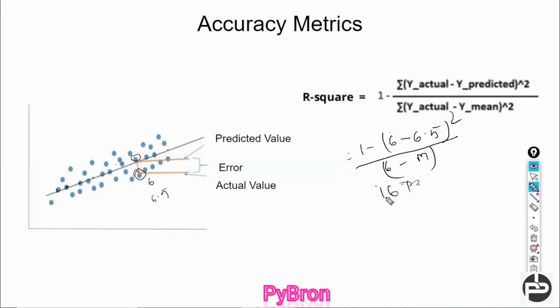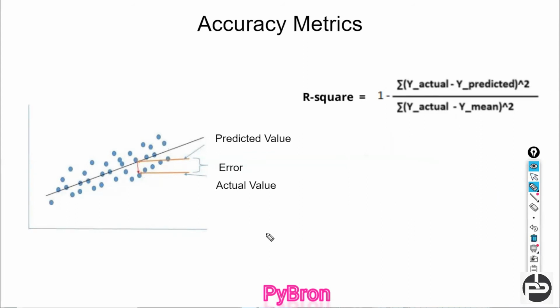Okay, so the R square value always lies between 0 to 100. How R square is going to define the accuracy of the metric, that we are going to see. Let's suppose in this equation only,